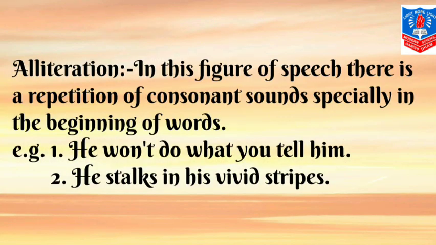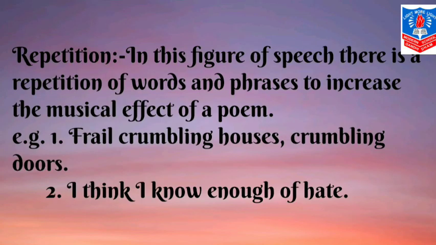Let's see alliteration. In this figure of speech, there is a repetition of consonant sounds, especially in the beginning of words. For example, he won't do what you tell him. The sound of consonant W is repeated in the words won't and what. He chalks in his vivid stripes. The sound of consonant ST is repeated in the words chalks and stripes.